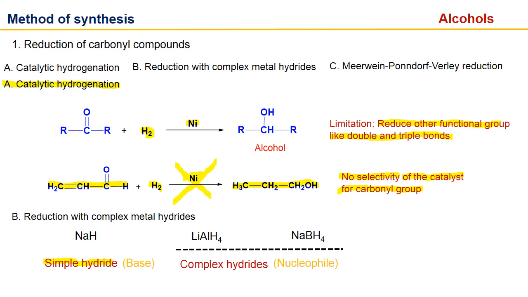One interesting thing is, both are hydrides, but simple hydride always works as a base, but the complex hydride always works as a nucleophile. So this is the interesting observation. Both are hydrides, but one works as a base and the complex works as a nucleophile.